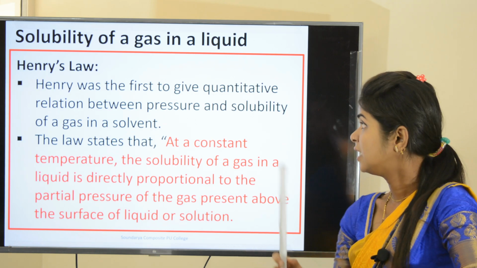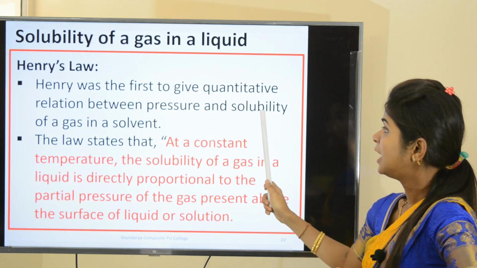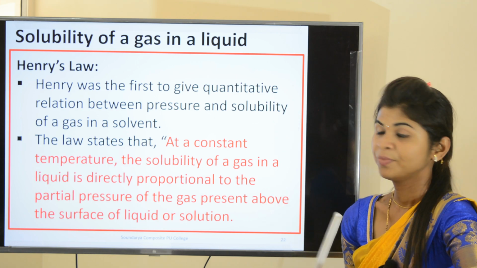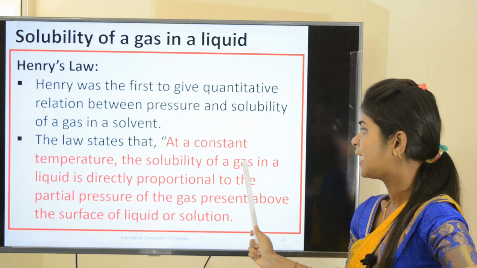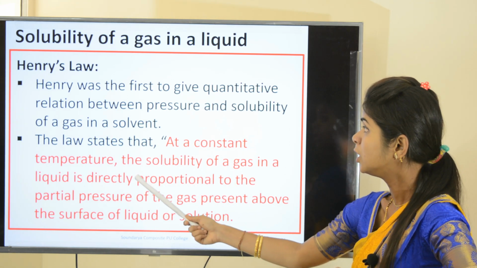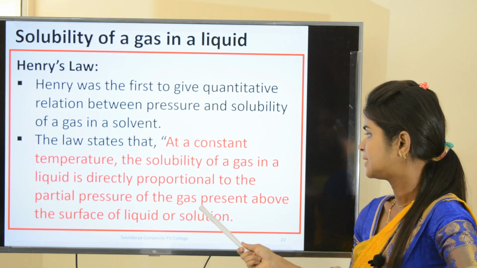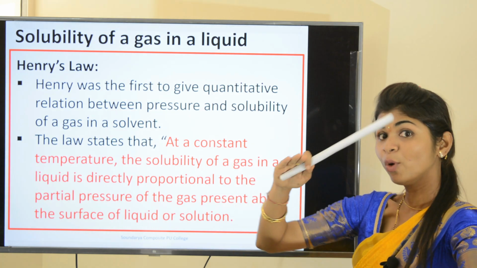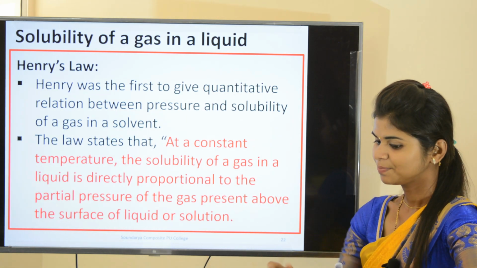I repeat once again: there is a direct relation between pressure and solubility of the gas. At a constant temperature, the solubility of the gas in a liquid is directly proportional to the partial pressure of the gas present above the surface of the liquid or solution.